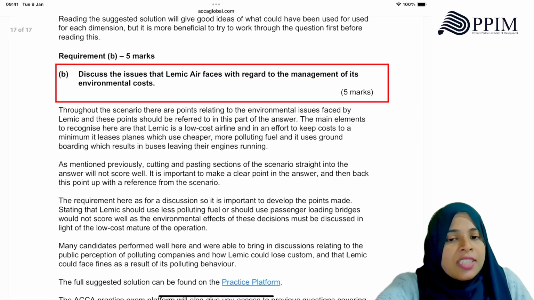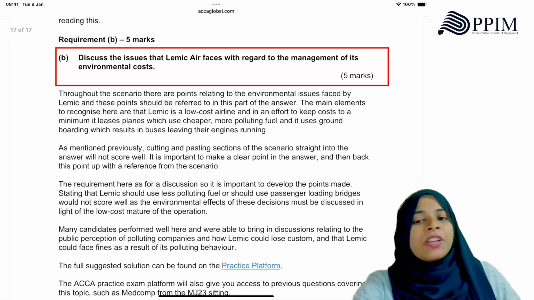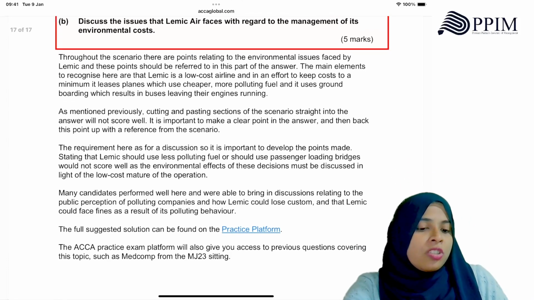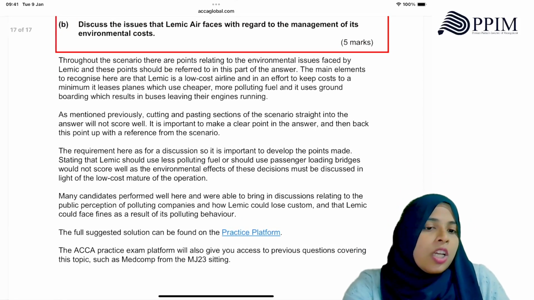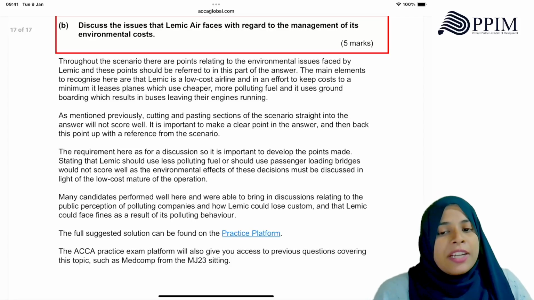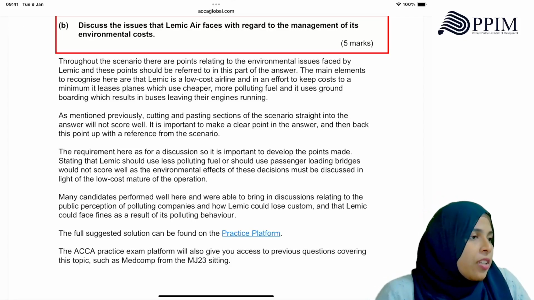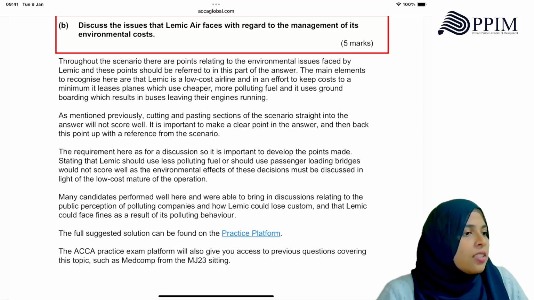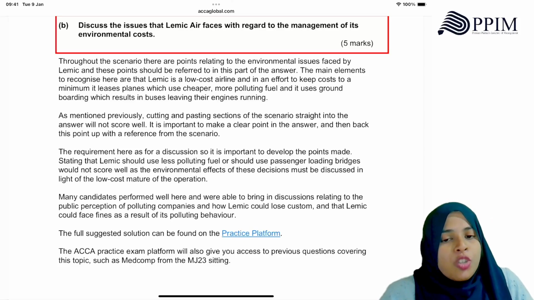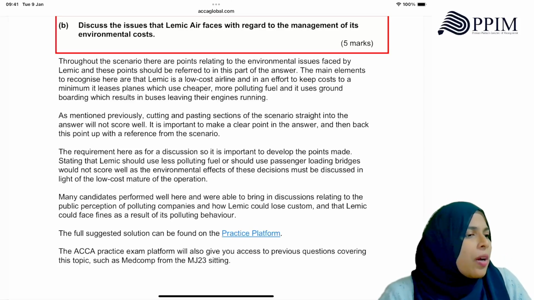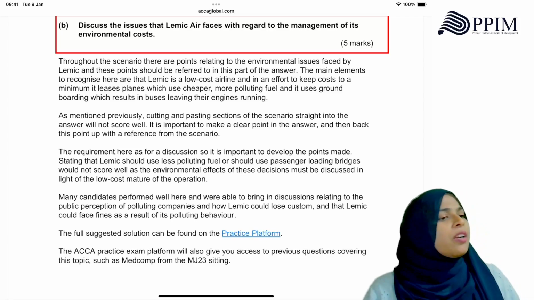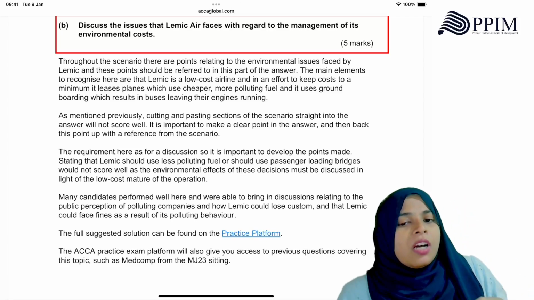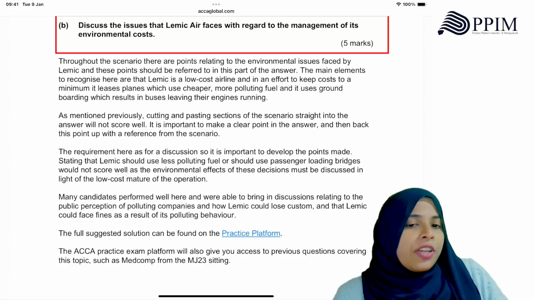This next question: discuss the issues that Lemikia faces with regard to the management of its environmental cost. Throughout the scenario, there are points related to environmental issues faced by Lemikia. They did not just give that for nothing; they wanted to help you with this answer. These points should be referred to in your answer. Whatever they have given you regarding the environment, you have to talk about. And because of that, what are the issues they are facing?